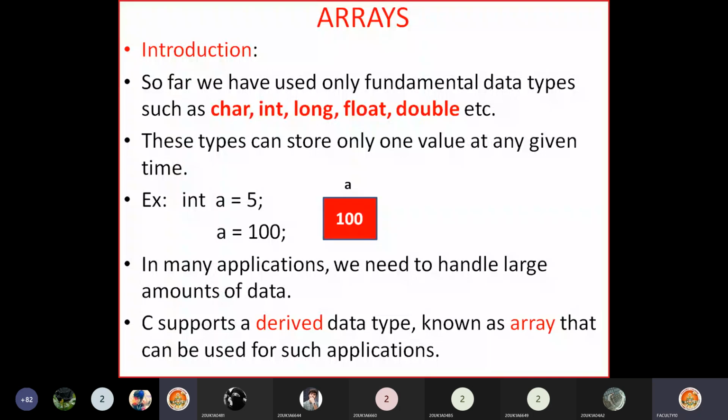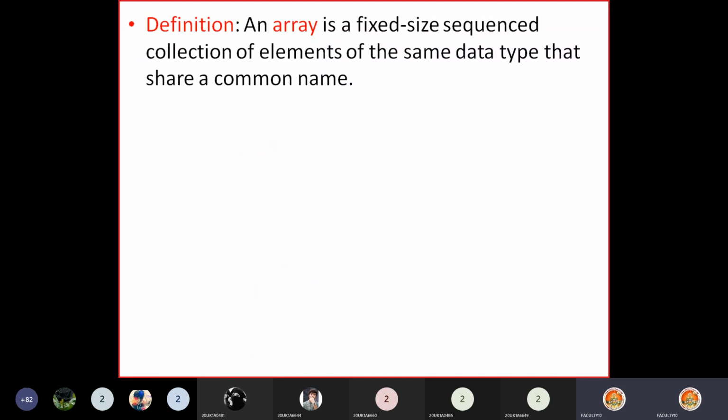Fortunately C supports a derived data type known as array, which can be used for such an application. That means if we want to handle large amounts of data, the C language provides a derived data type whose name is array. With the help of array we can handle large amounts of data. Please remember, whenever we want to handle a large amount of data, that means more than one value, a group of data, then we'll go for an array.